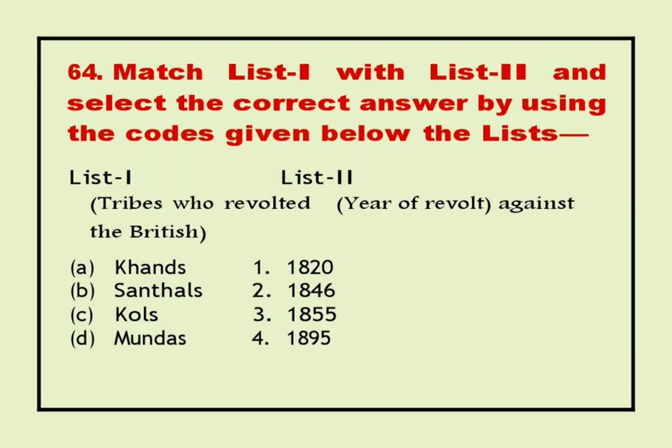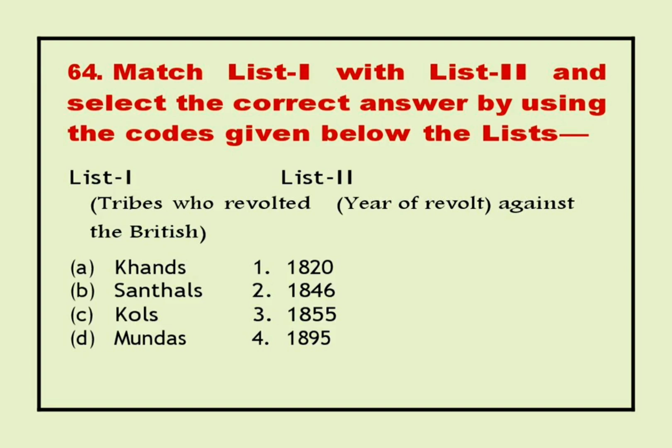64. Match list I with list 2 and select the correct answer by using the codes given below the lists. List I, tribes who revolted; list 2, year of revolt against the British. A. Khonds 1. 1820. B. Santhals 2. 1846. C. Kols 3. 1855. D. Mundas 4. 1895.